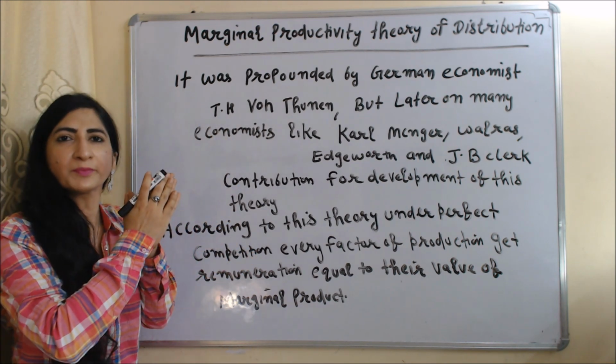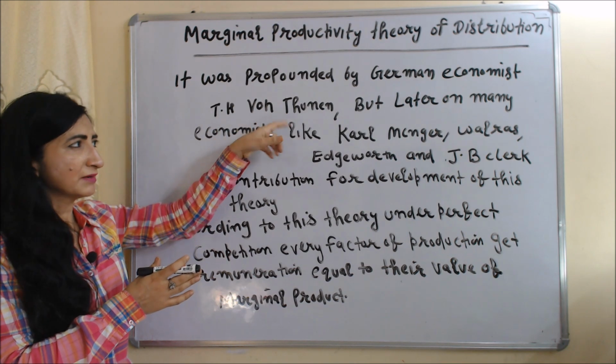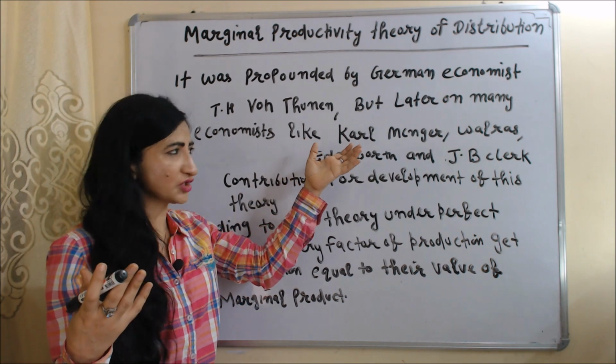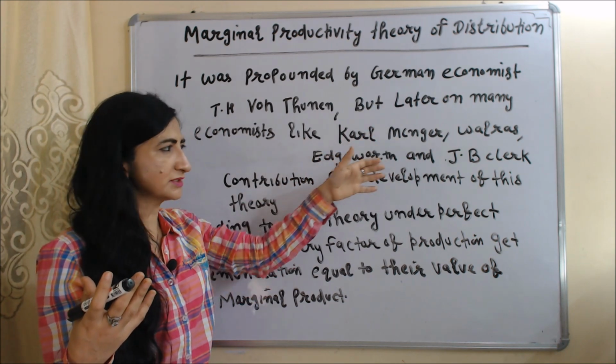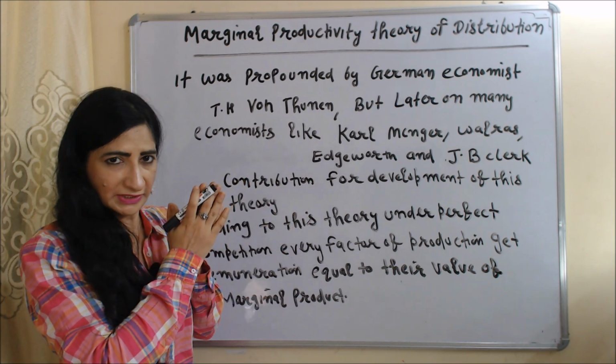This theory was propounded by the German economist T.H. von Thunen, but after that many economists like Karl Menger, Wicksteed, Walras, Edgeworth and J.B. Clark also made their contribution to the development of this theory.